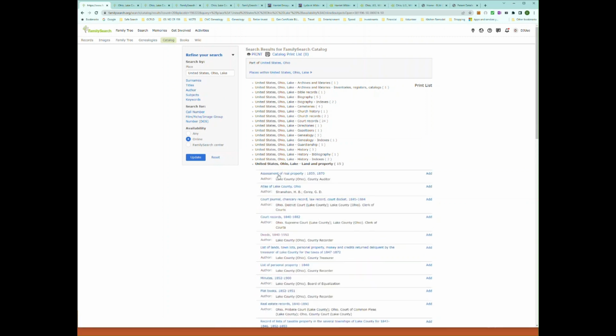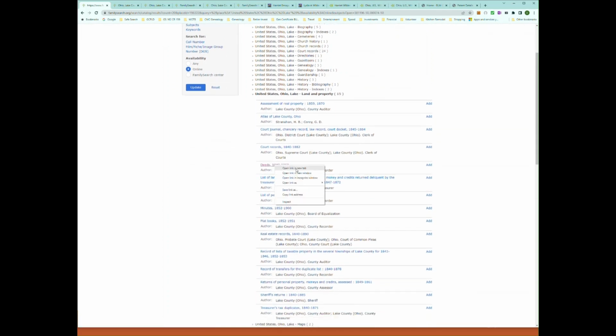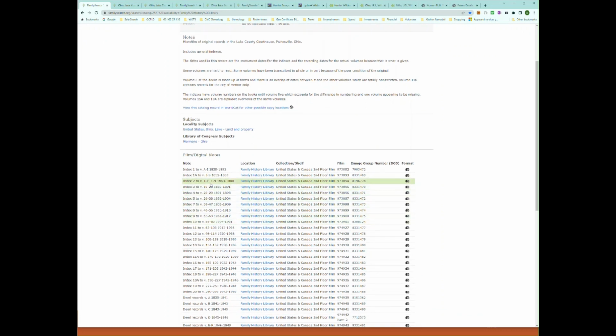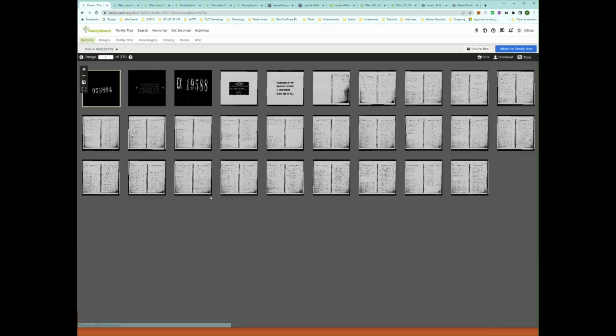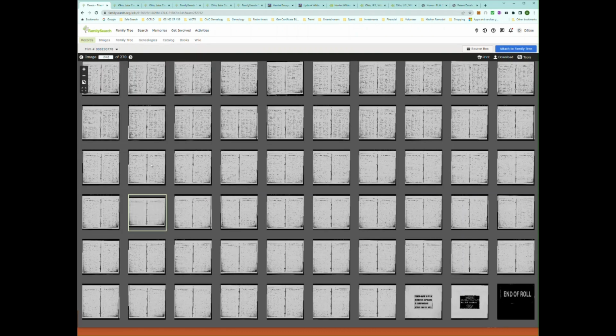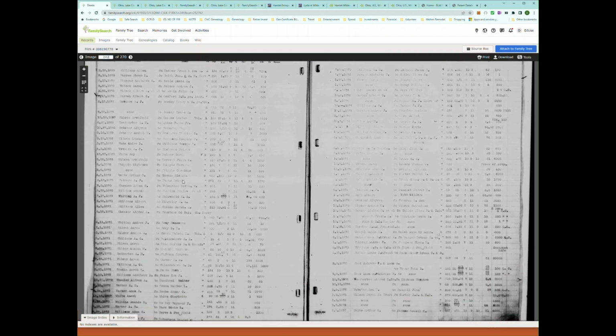We took a quick look at this in class here. We went into these deeds and we looked at this index. And when we look into this index, we're going to look at image 242. And zoom in on that and looking about 60%, about 2/3 way down.